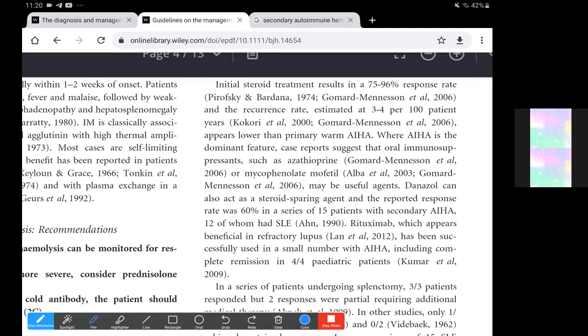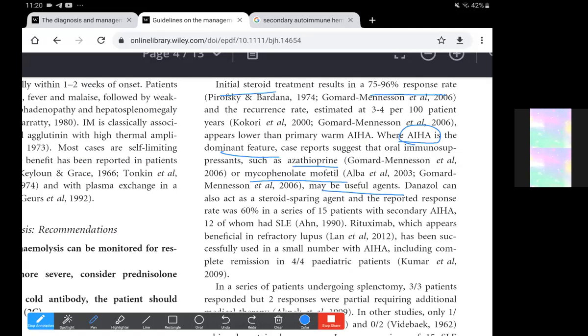And here the initial response rates have been 75 to 96%. But where autoimmune hemolytic anemia is the dominant feature, azathioprine or mycophenolate mofetil may be useful agents.